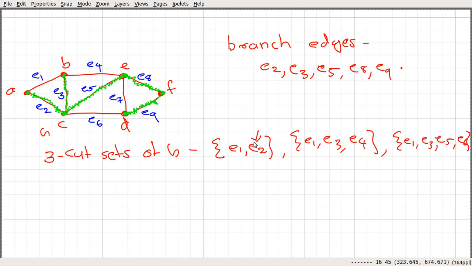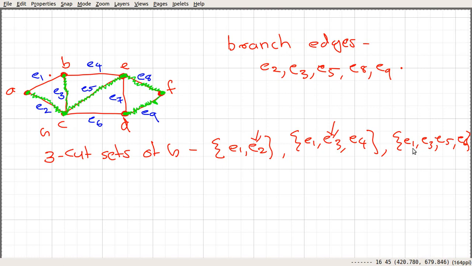E2 is a branch edge. Now if you look at this cut set, E1, E3, E4, E3 is a branch edge.